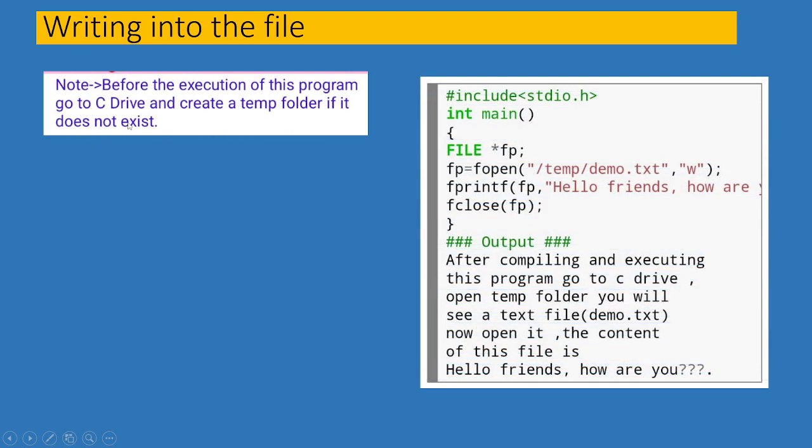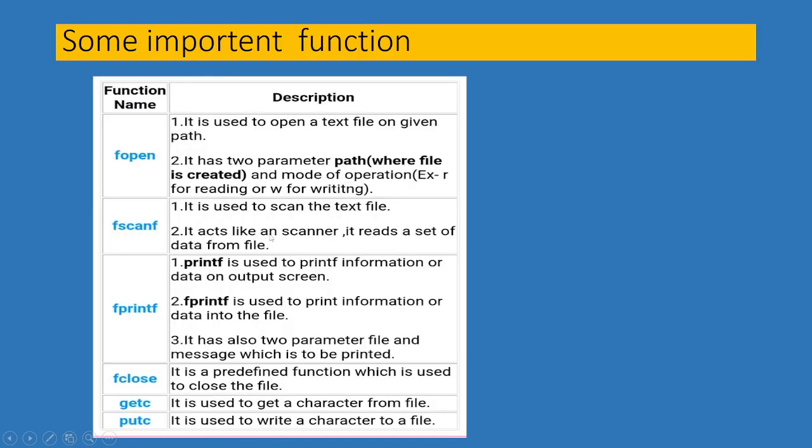Here is the file handling program. Include stdio.h, and in the main function, open curly braces, and FILE, which is always capital. Here the path is applied in the fopen function, along with the fprintf and fclose functions. I have already discussed these functions: fopen, fscanf, fprintf, fclose, getc and putc.